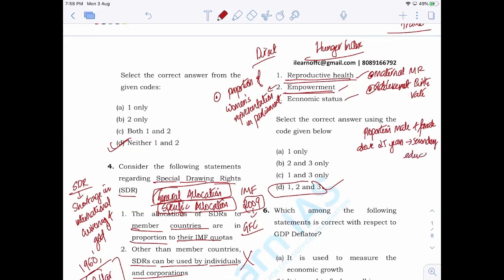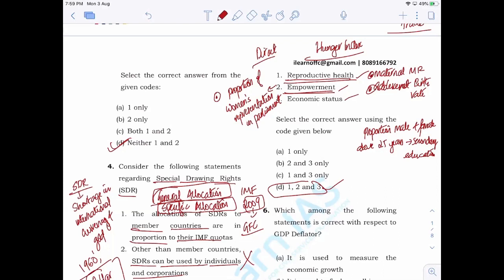Clear? So they will be taking into consideration the proportion of male and female above 25 years of age who have received some form of secondary education. If the proportion is almost equal, then that means the empowerment is doing well. That particular indicator will be doing well.